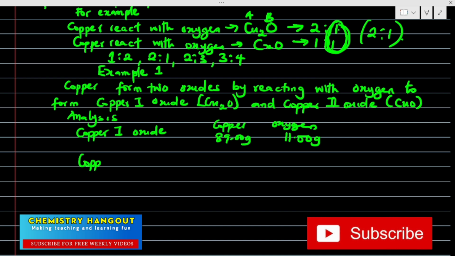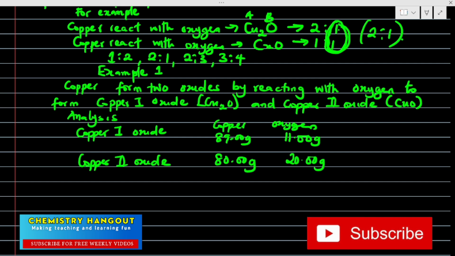They're giving us those values, very important. In copper 2 oxide, we have 20.00 gram of oxygen, then we have 80.00 gram of copper.